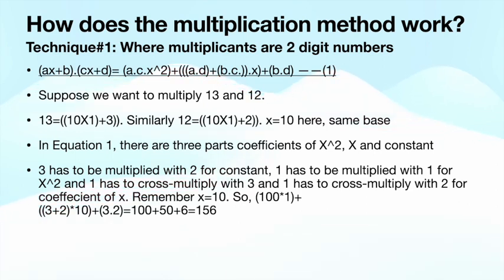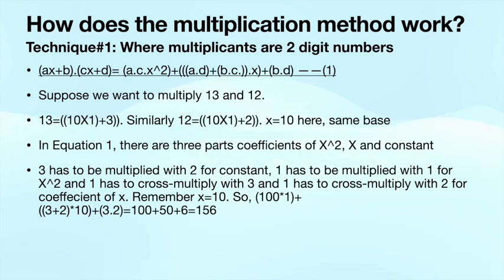In equation 1, the coefficient of x squared is ac. The coefficient of x is ad plus bc, and the constant term is bd. If we write ax plus b on top and multiply by cx plus d below, we will see that the coefficients are very easy.